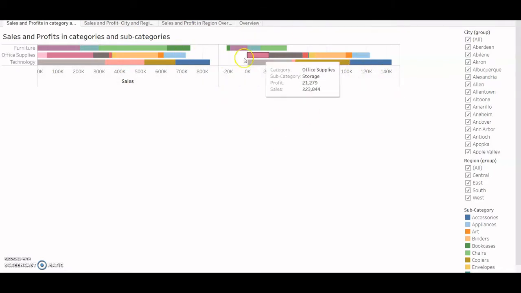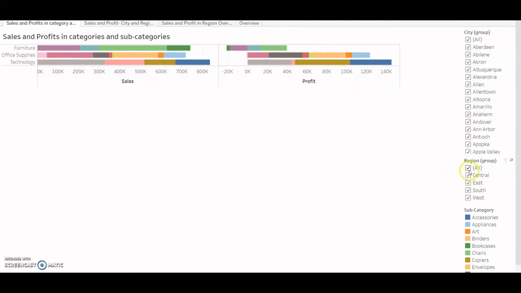And this is my plot for profit, and this was my plot for sales. So under the category furniture, for the furnishing subcategory, my profit was 13,059 and my sales were 91,705. For labels, my profit was 5,546 and sales was 12,486. So using these filters I can further group this sales and profit.